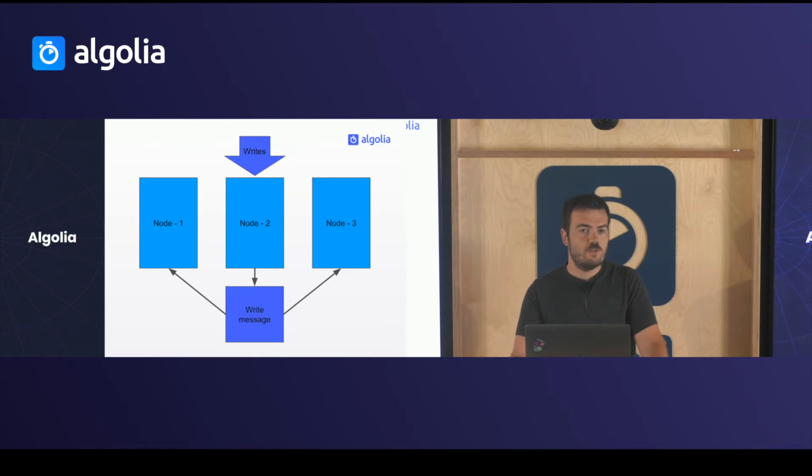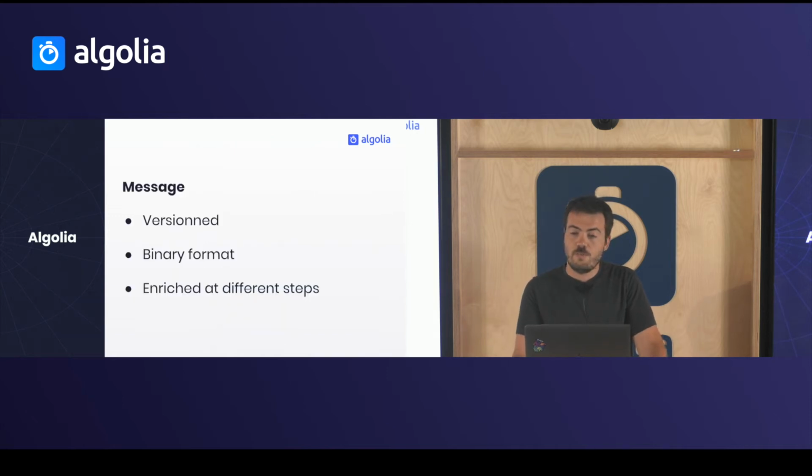So now I'll speak about the messages that we share in the cluster. When a customer sends a write operation, it can arrive on any of the 3 nodes of the cluster. And then this node will create a write message to propagate the change to the 2 other nodes. This message is versioned, so we can add new information. We use a binary format for performance reasons, and this message is enriched at each step of the process.